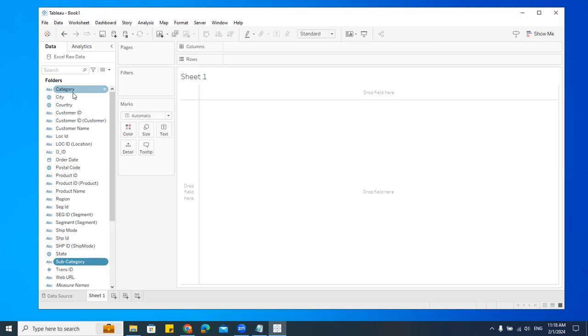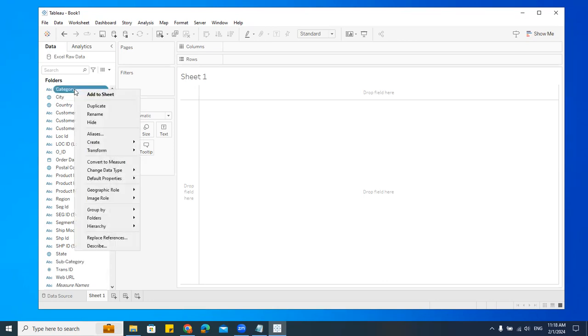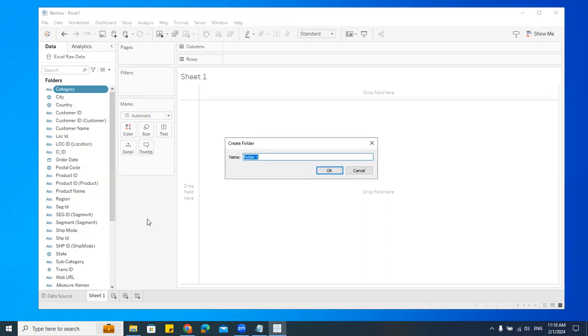Assuming that this is one single table, I have so many columns, I need to group it. So I'll right click, and if you just go here, can you see that I have these folders and I have this group by. Group by is based on the tables. Just now we saw, right? Data source group, data source table, and then folder. This is one thing, that is when you have multiple tables. Now, assuming that I have one table, or all the columns here, I'll go to these folders and say create folder. I can create a separate folder here. This will not harm or change anything in the source. This is just for our reference.